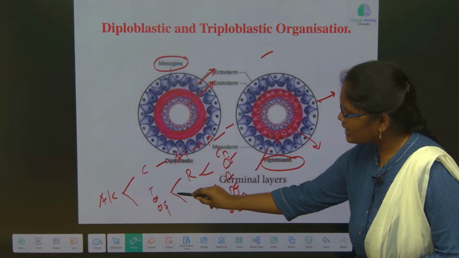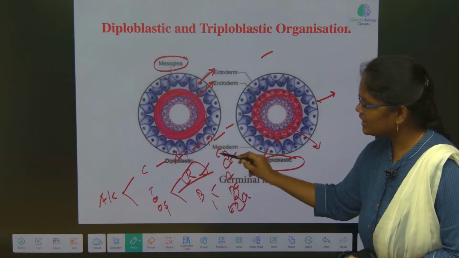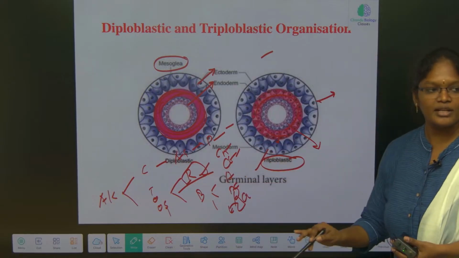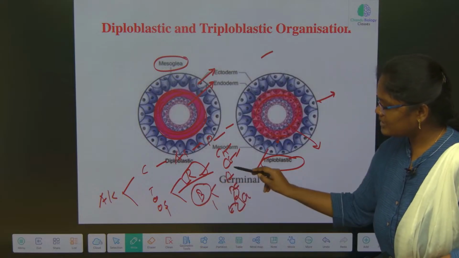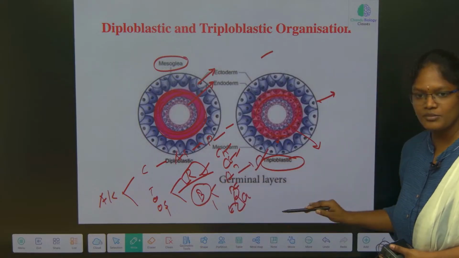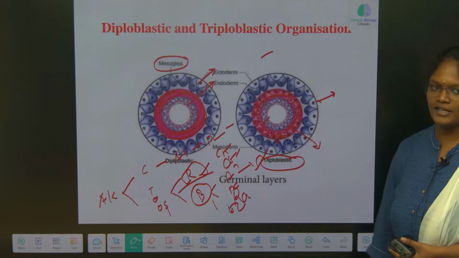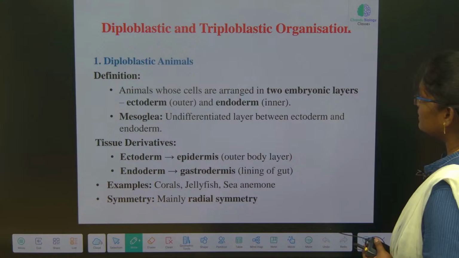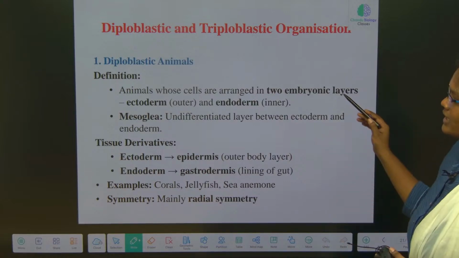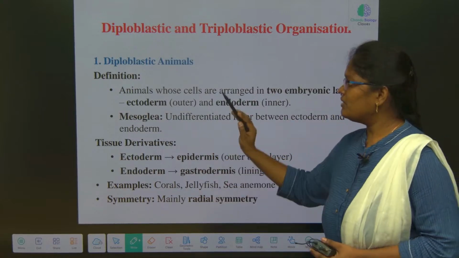Those organisms which have radial symmetry, that is Cnidarians and Ctenophora, are diploblastic. Those organisms which are bilateral symmetry, right from the Platyhelminthes up to the chordates, are triploblastic. Clear? The question can also be asked from this. Whatever I have explained in the picture, the same thing will be here.